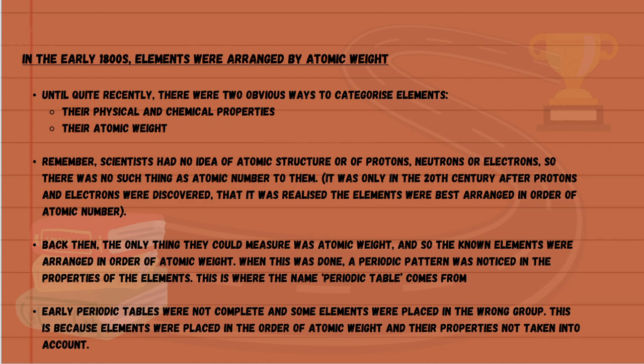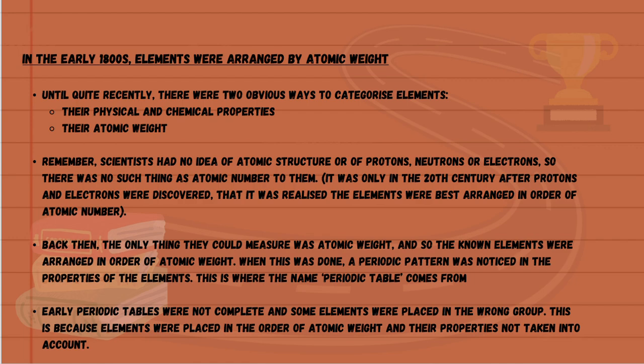It was only in the 20th century, after protons and electrons were discovered, that it was realized the elements were best arranged in order of atomic number. Back then, the only thing they could measure was atomic weight, and so the known elements were arranged in order of atomic weight. When this was done, a periodic pattern was noticed in the properties of the elements. This is where the name periodic table comes from.